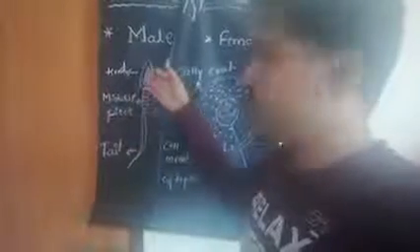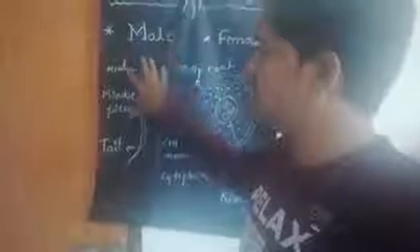The sperm has a particular structure: we can see the head portion, middle piece and tail. The sperm is a single cell and the egg is also a single cell.